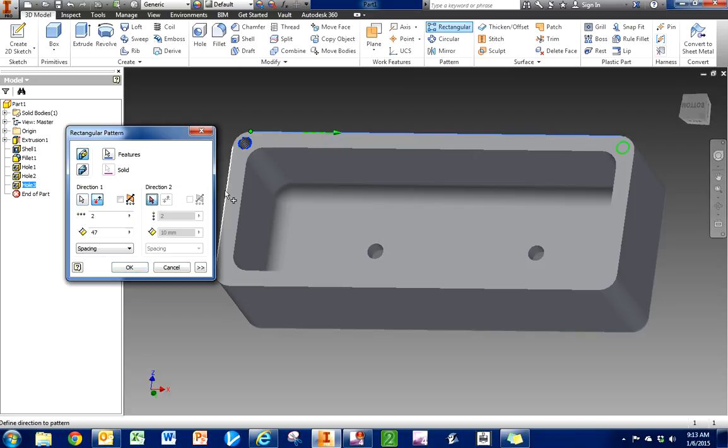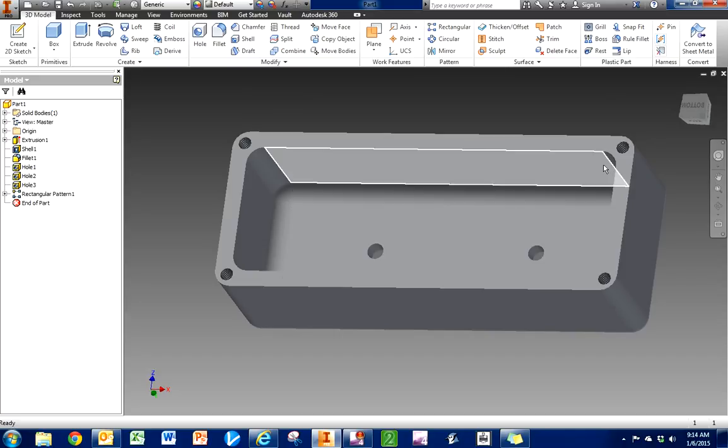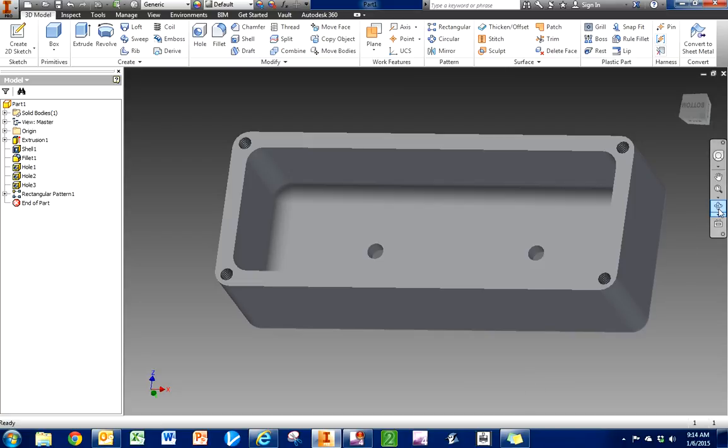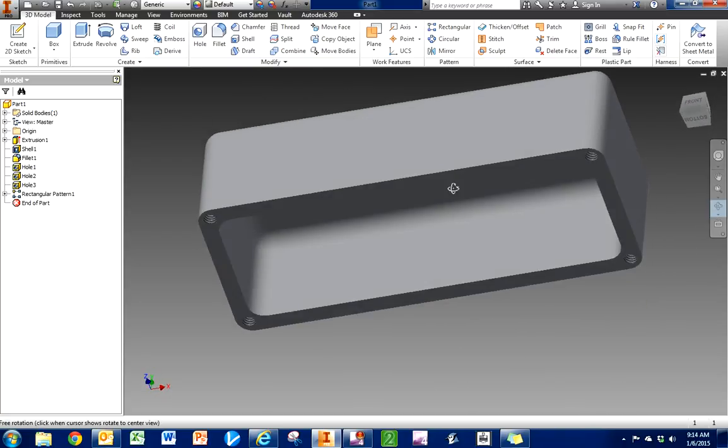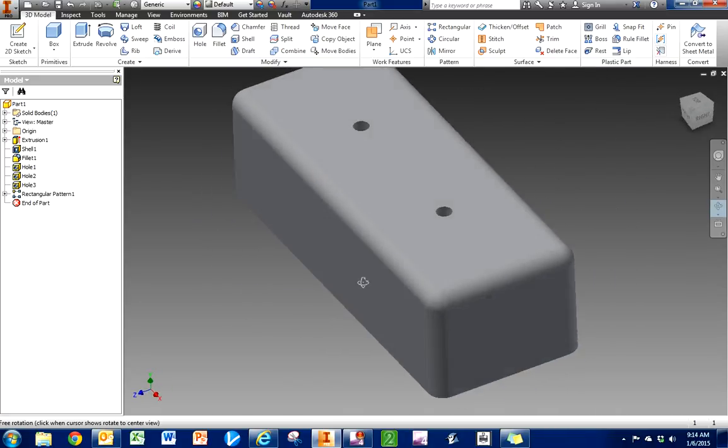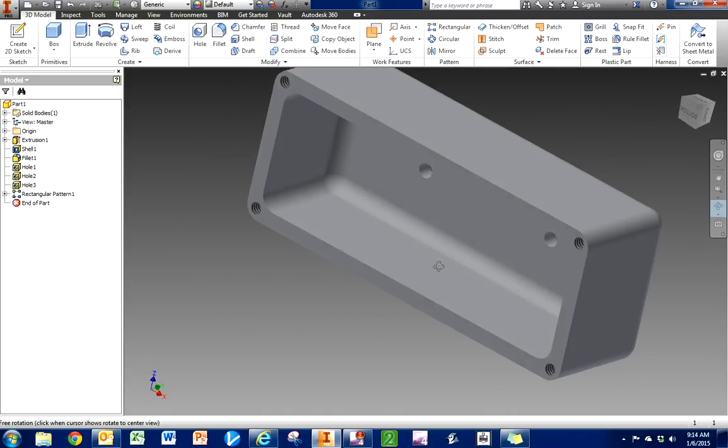Now I'm going to select my second direction, which is along this edge, and I want it to pattern that down. What's that? 20 minus 2 1.5s is going to give me a 17. And it puts those holes exactly where I need them to be. So I'm going to hit OK, and it has those holes now exactly where we need them to be. Okay, and that finishes up our box top. We've got the nice top exact way we want it. There we go.